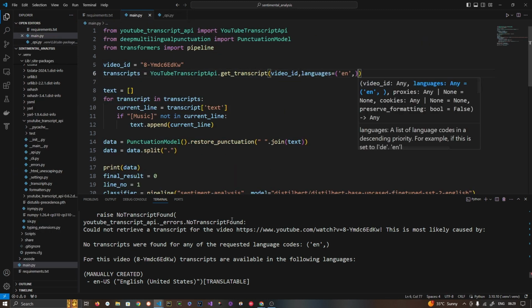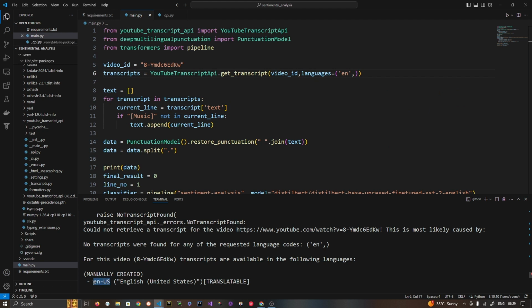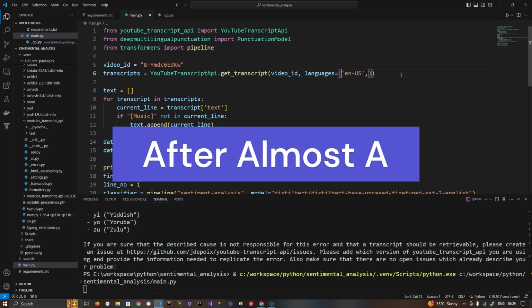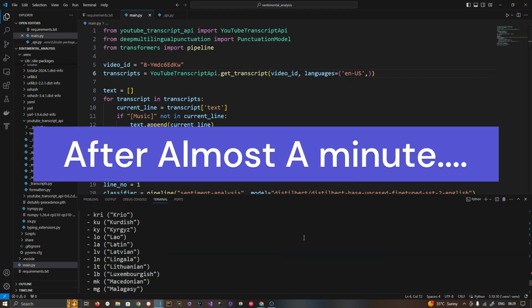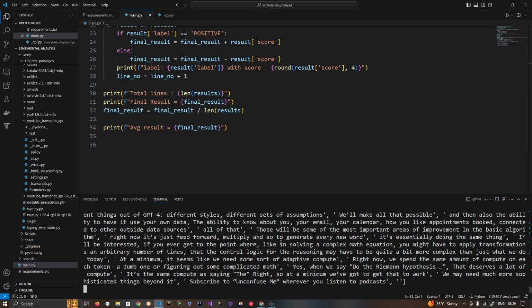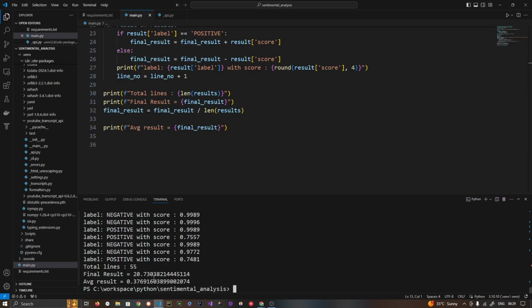So here let's pass English US. Let's run this. Okay, so it actually worked. Here you can see it's very positive, and this is how you do sentiment analysis.